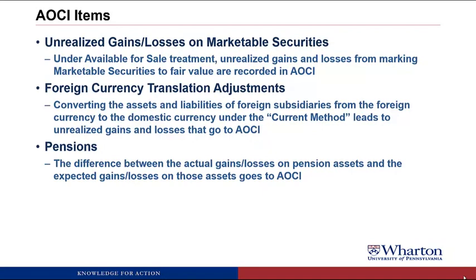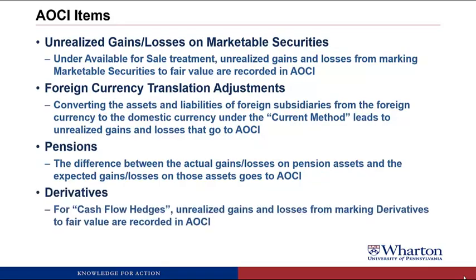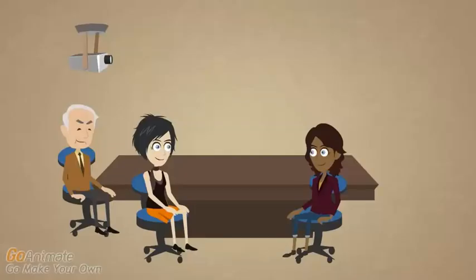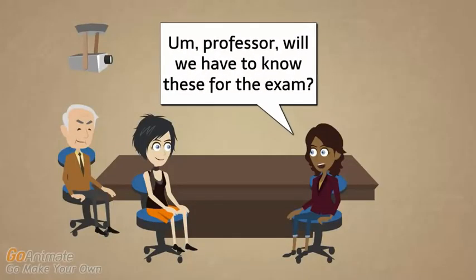Pensions: the difference between the actual gains and losses on assets that you set aside to meet pension plans and the expected gains and losses on those assets, that difference goes into AOCI. And then for derivatives, specifically for cash flow hedges, the unrealized gains and losses from marking derivatives to fair value related to cash flow hedges goes into AOCI. Professor, will we have to know these for the exam? No, these are all advanced topics that are beyond the scope of this course, except for the marketable securities, which we did cover. And I just wanted to expose them to you so you had a little bit of idea what they were, but we're not going to cover any of them in detail.